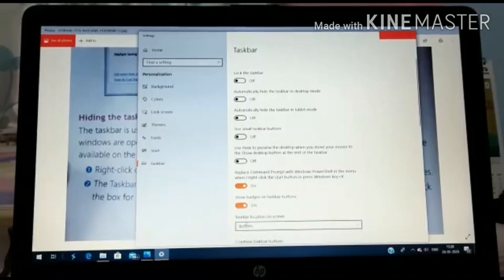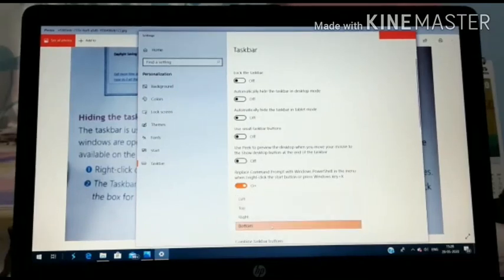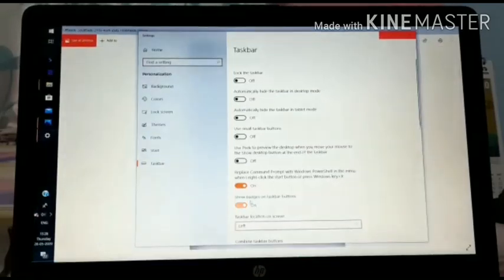Here you can see the taskbar location on the screen. Here you can set the location of the taskbar. It is already set at the bottom. If we click over there, a number of options will come. If you want to put the taskbar on the left, what will happen? Let's see. Our taskbar came over here on the left side of the screen.